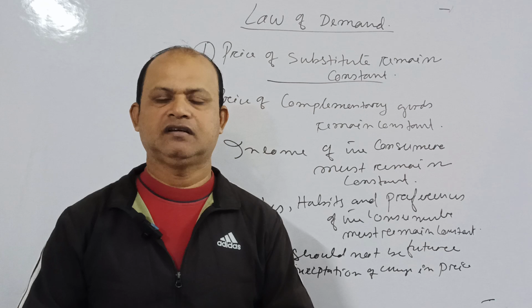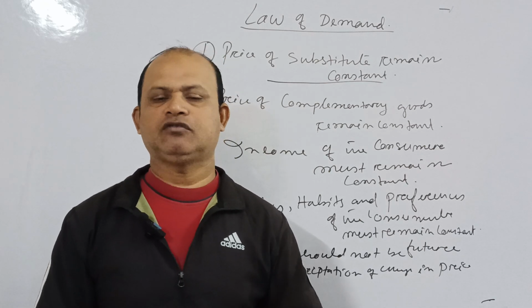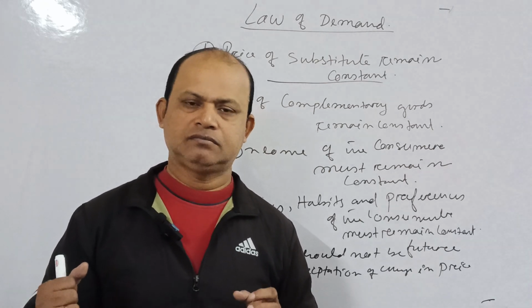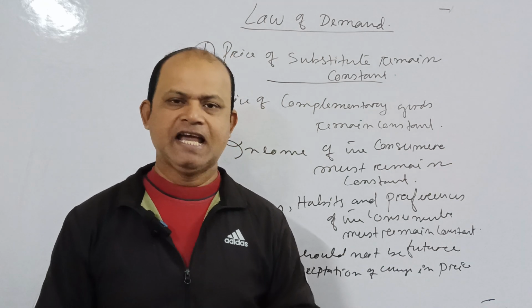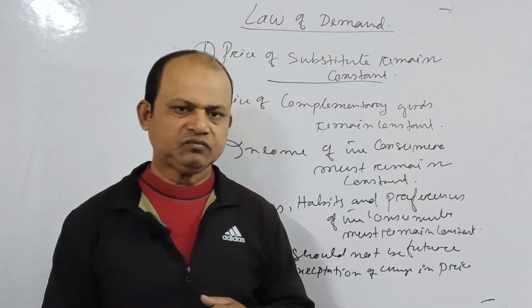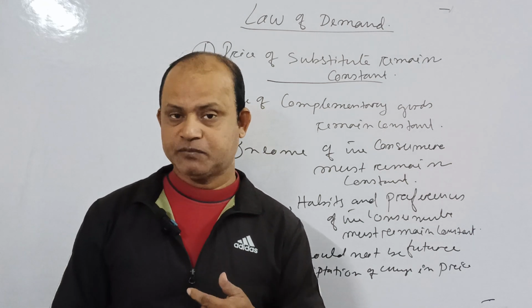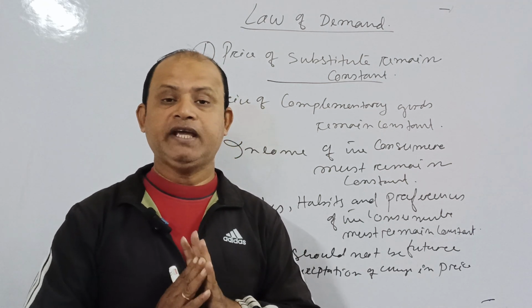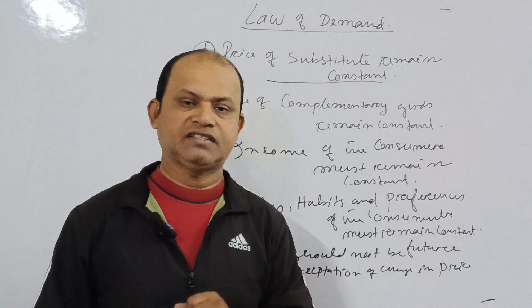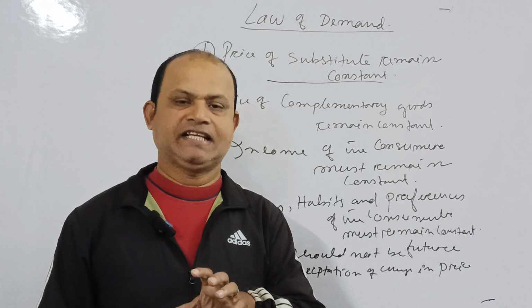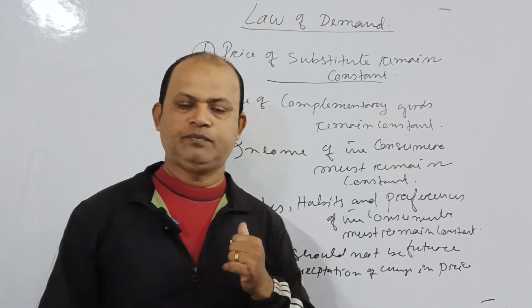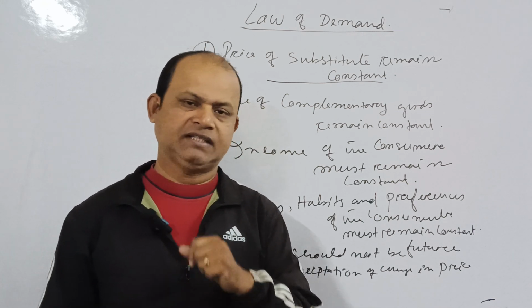Rather they will wait for the month of January when the price will fall by 50%. And that is why the law of demand will not be applicable, because there is a future expectation. So there should not be any future expectation of change in price in the near future. In that case, the law of demand will be applicable, otherwise not.